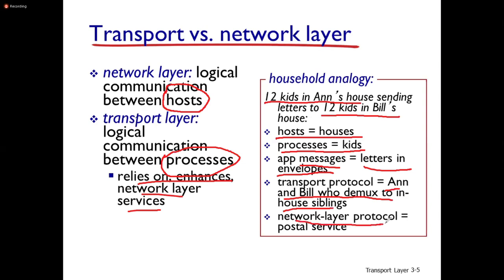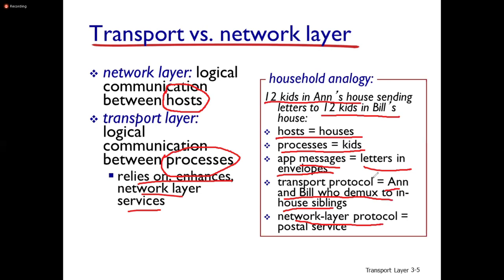The postal service is responsible for delivering the letters to the house, not to the kids. Handing the letters over to the kids is the responsibility of the transport layer. Handing the letters over to Bill's house is the responsibility of the network layer. So node to node delivery is the responsibility of the network layer. Process to process delivery is the responsibility of the transport layer.